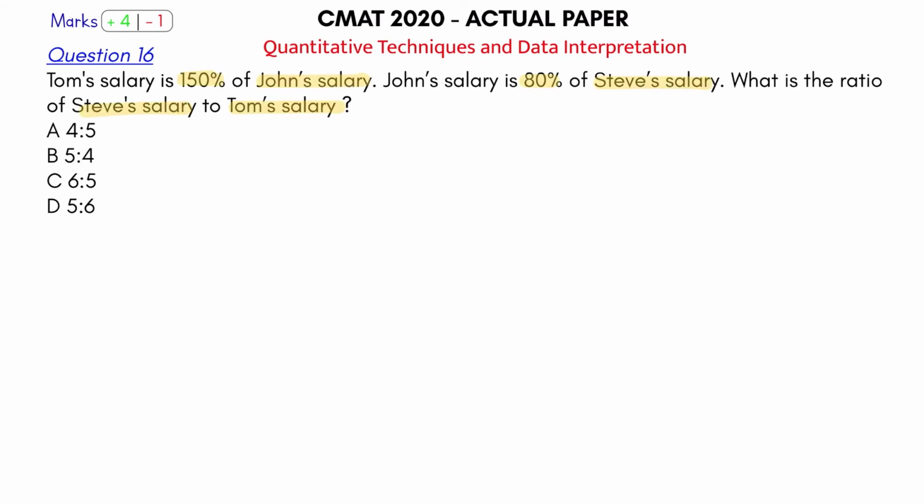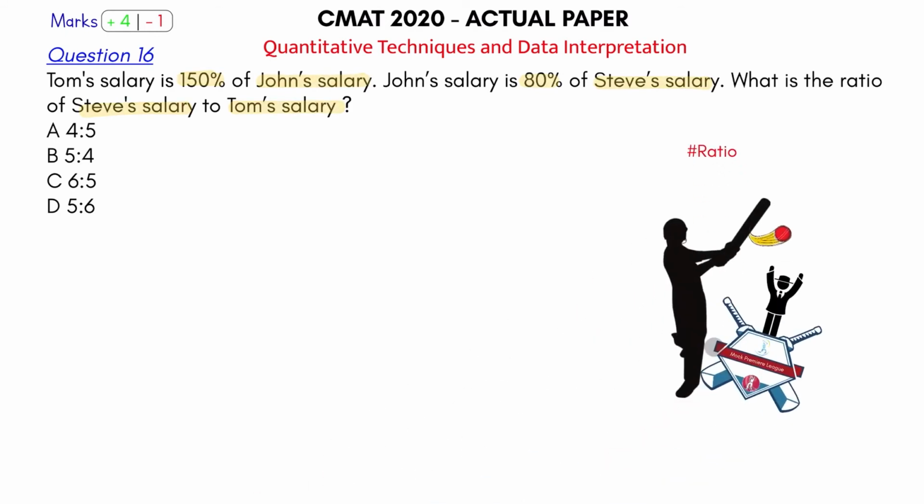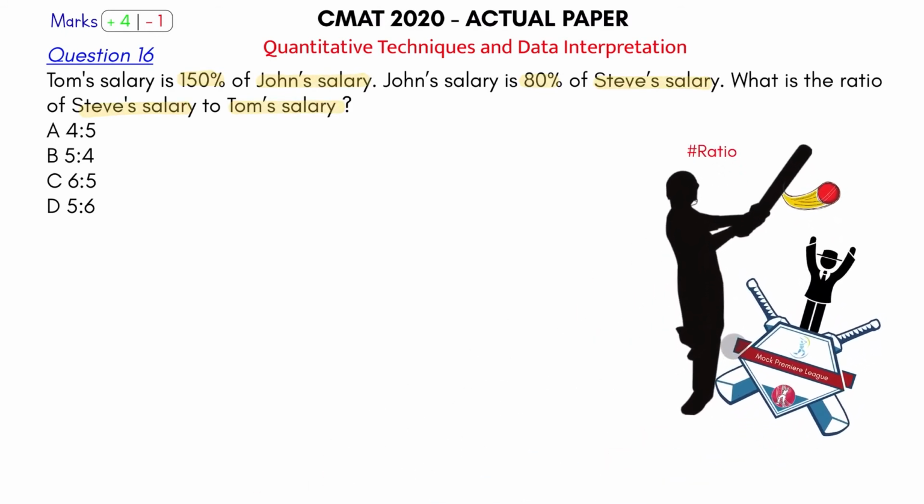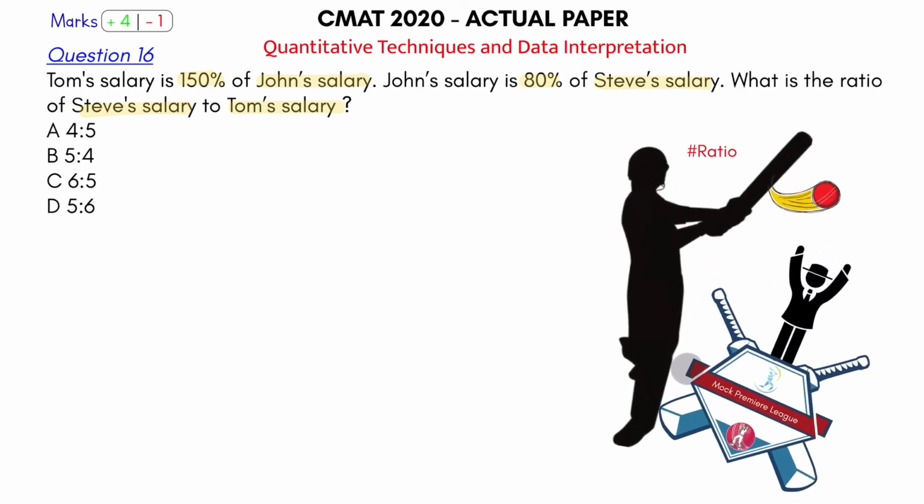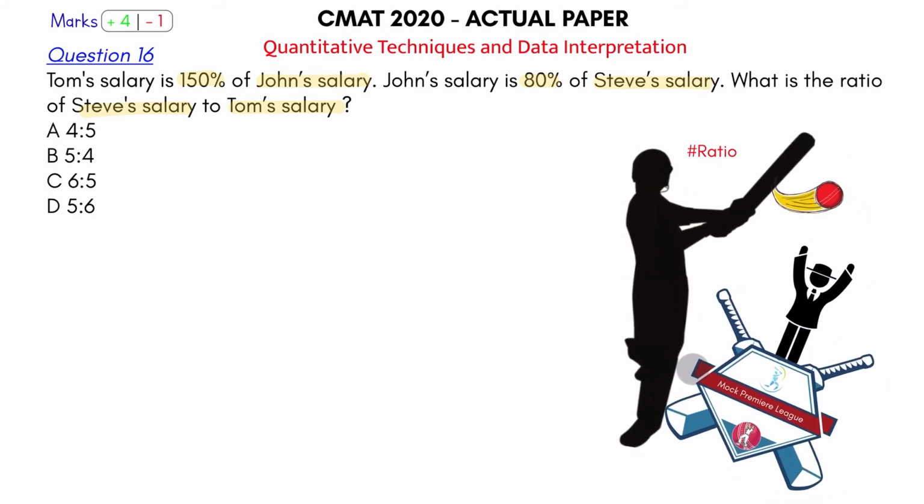Okay, very simple question from ratio and clearly a sixer here as well. As soon as you see this, I'm sure all of you will see this as a sixer here now. So let's start by solving this. Tom's salary is 150% more than John. John is 80% more than Steve's salary. So let Steve's salary be equal to 10. Then John's salary is 80% of Steve's salary. So John's salary is 80% of 10, 8.